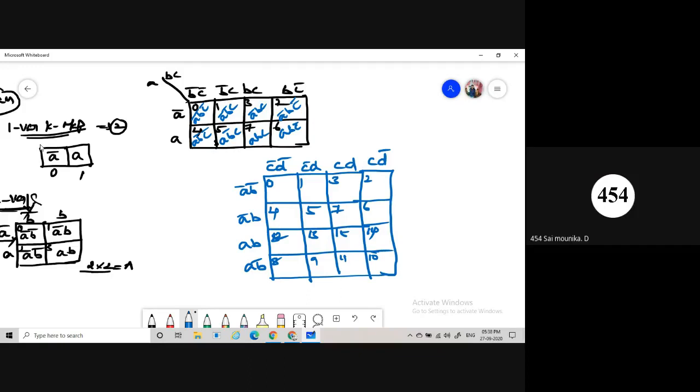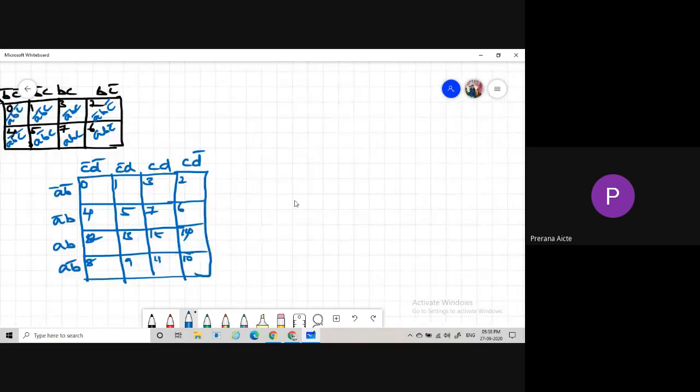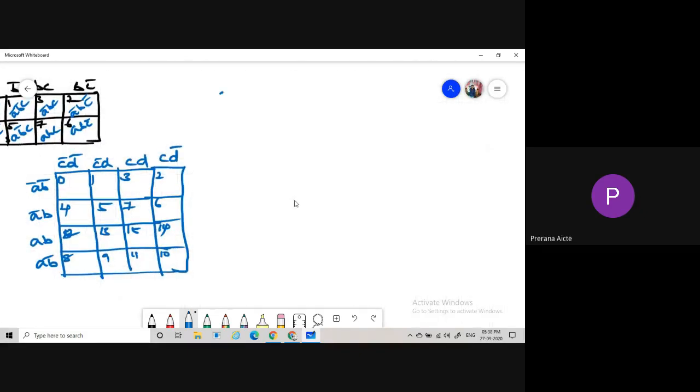By using this K map, we can realize the terms. If you want to realize this expression, for example, the function f is equal to sigma m of 0, 1, 2, 3, 5, 6, which variable map do we prefer, 3 variable, 4 variable or 2 variable? What is the maximum number here? 6.